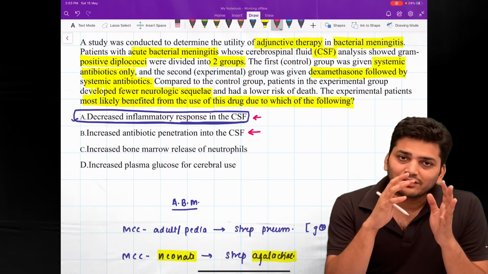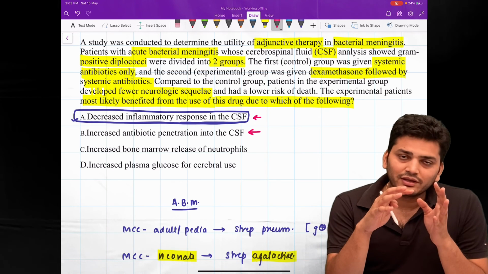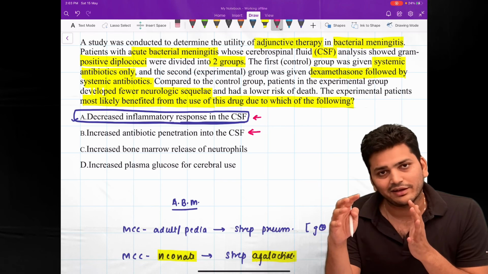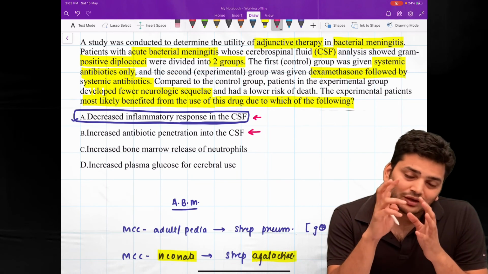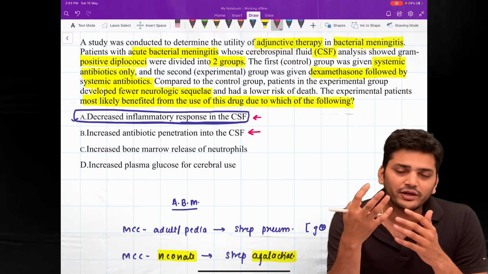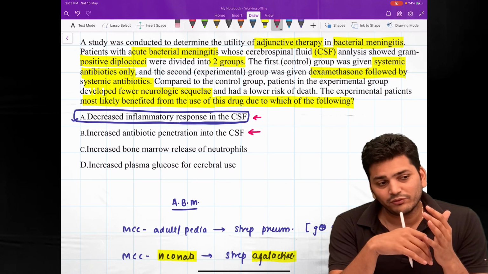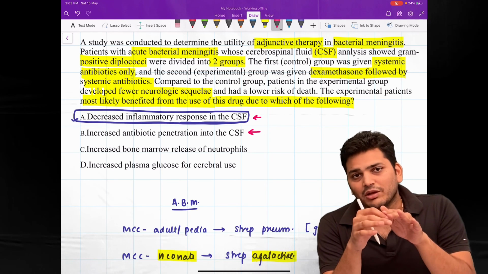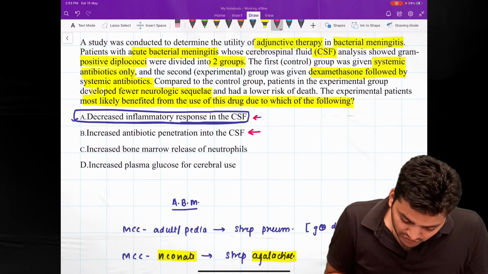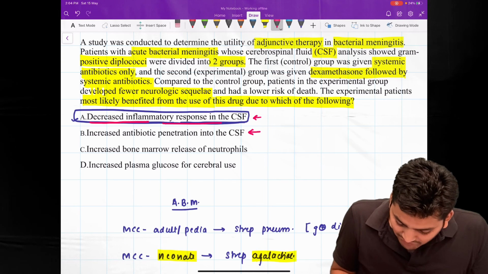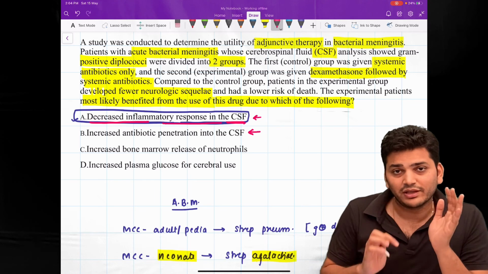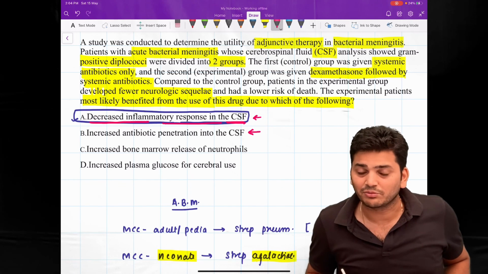When meningitis occurs because of Streptococcus pneumoniae, the tight junction is already disrupted, and the antibiotic is already going very freely inside the CNS, right? That is going to kill the bacteria, and as it kills the bacteria, more cell wall components, more peptidoglycan, will be released, and the edema will be worse. So before killing the bacteria, we give the steroid. There will be less inflammation, and then you give the antibiotic to kill the bacteria, right? So the answer to this question is that it decreases the inflammatory response. That is why we give the steroid. It has nothing to do with blood-brain barrier penetration of the antibiotic, with dexamethasone in the case of Streptococcus pneumoniae meningitis.